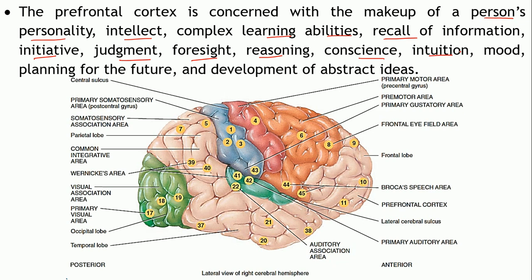Intuitions, imagining something, mood of a particular person may be different, planning about future, all cannot plan appropriately, or the development of abstract ideas. So everyone has different levels, right? That's dependent upon the prefrontal cortex.